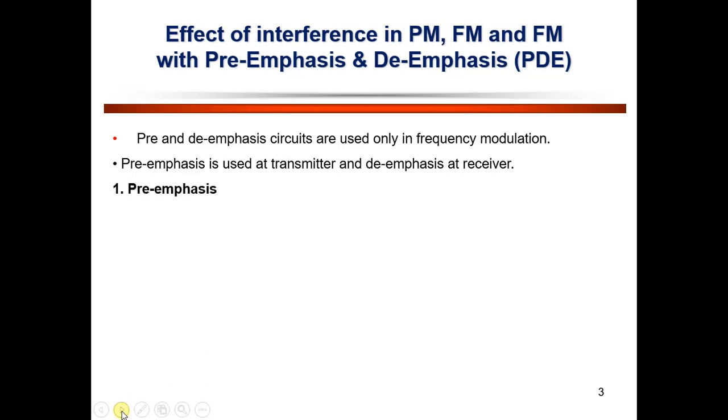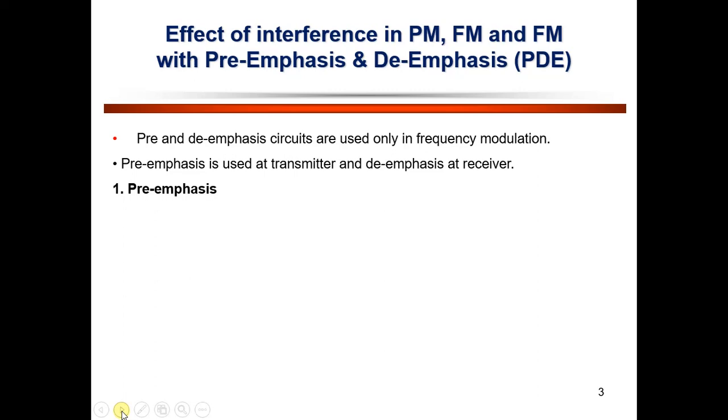We know that at higher frequencies, the amplitude of sidebands gets reduced, whereas noise has a greater effect on higher modulating frequencies than on the lower ones in FM, that is frequency modulation. By using a proper emphasis circuit, approximately 12 dB of improvement in noise can be achieved in FM.